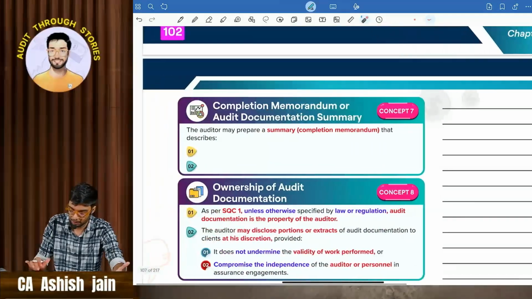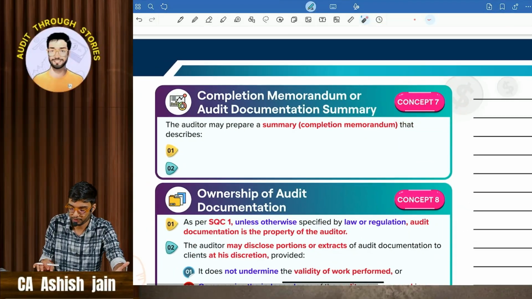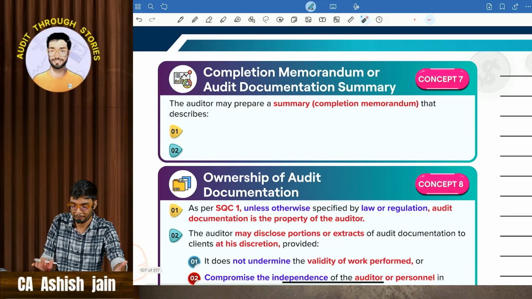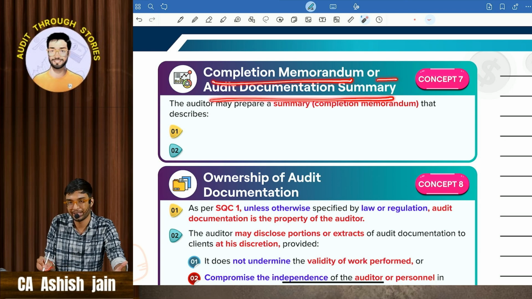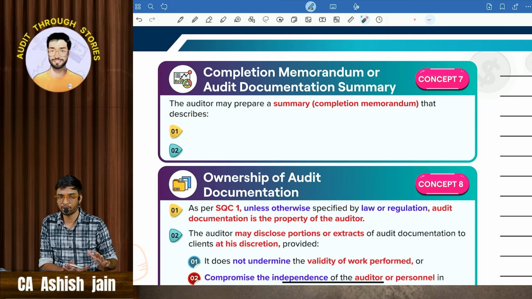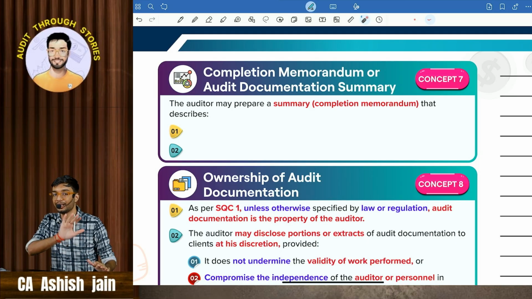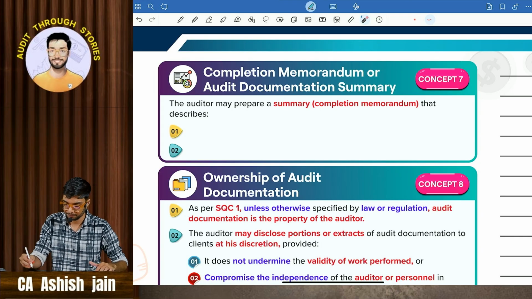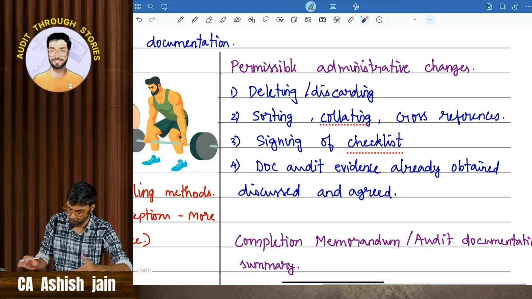Then comes concept number 7, a very important concept. This concept has also been tested many times: the completion memorandum or audit documentation summary. Whatever things you have documented, you will now create a summary of them by giving cross references. So you will be creating a good summary, and there you have to learn 2 points.